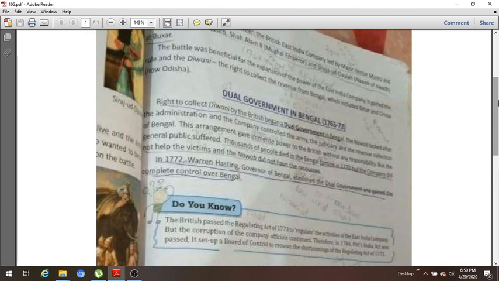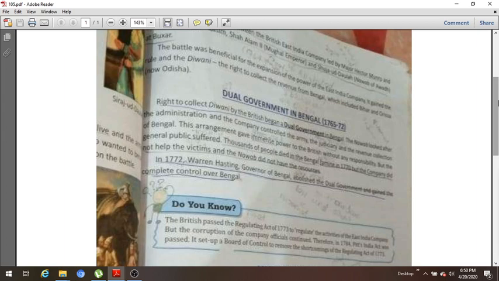So, in the dual government, those powers which were for earning revenue were kept with the Britishers, and those powers which were expensive, where the money was to be expended, were given to the Indian rulers.